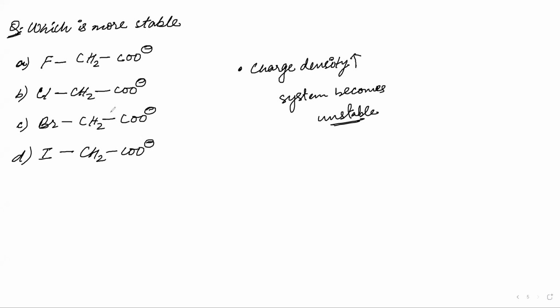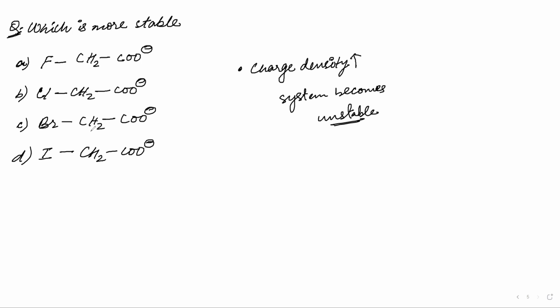That means there will be no change, and these particular parts of the molecule will not be affecting its stability. What will be affecting the stability, and how we will determine it, are the groups or parts of the molecule which are different. So what are different? The fluorine, chlorine, bromine, and iodine are different, correct? Yes, sir. And we have to minimize the charge. That means there should be some minus I effect going on, electron withdrawing effect.